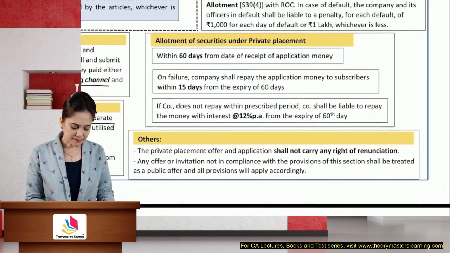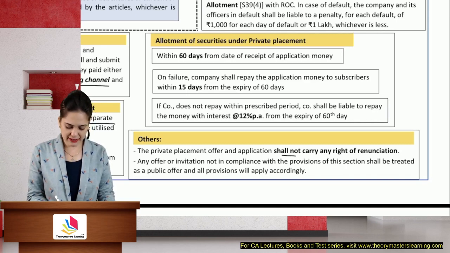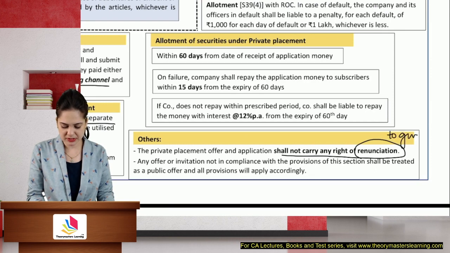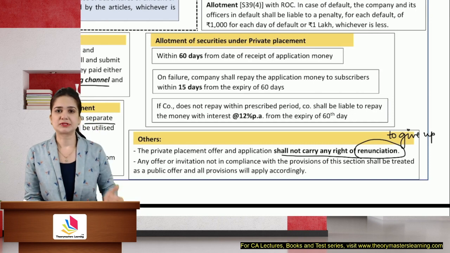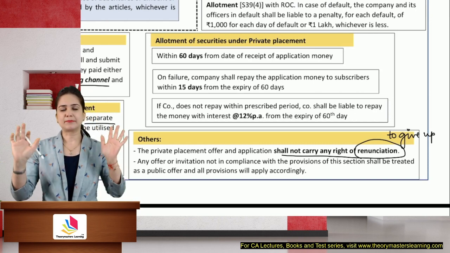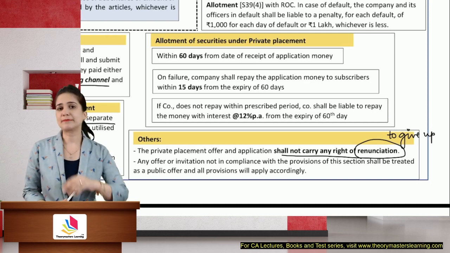The private placement offer letter will not carry a right of renunciation. To renounce means to give up in favor of some other person. So you are giving up the securities in favor of another person. This is possible in case of a rights issue, but not private placement.